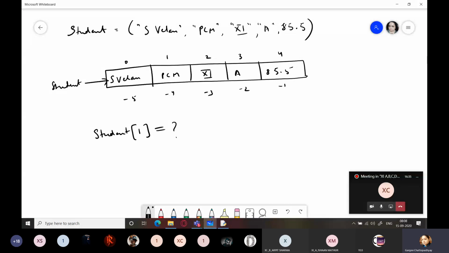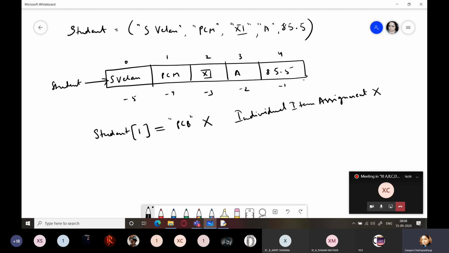PCM. Very good. So yes, it refers to PCM. I want to change it to PCB. Can I do this? No. Answer is no. Individual item assignment is not allowed. It is absolutely not allowed in tuples.